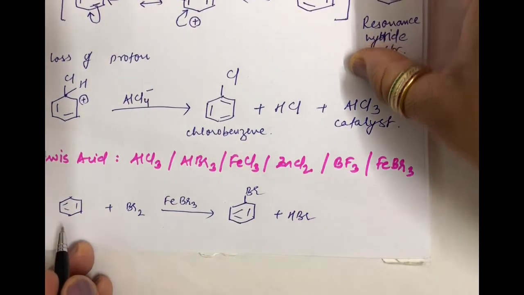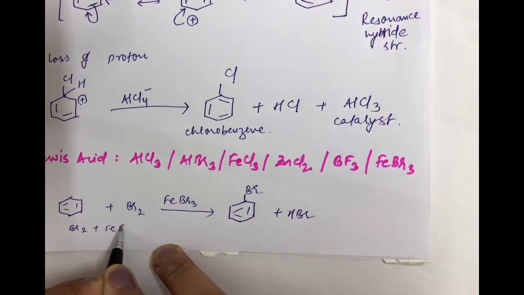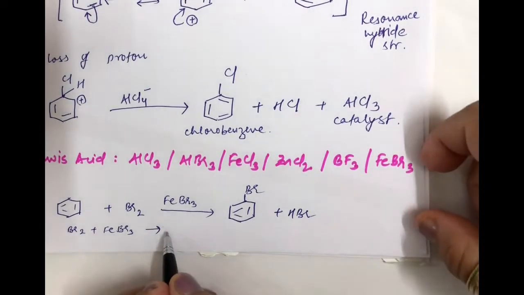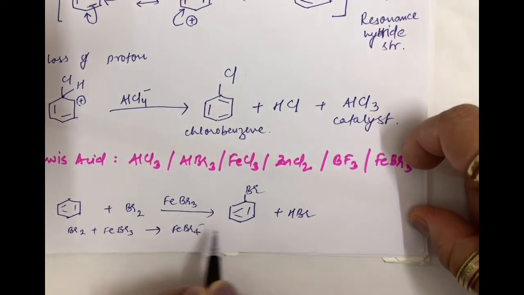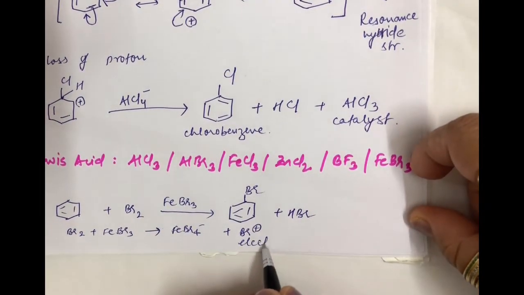So what I wanted to convey is that Br2 plus FeBr3 will also give you an electrophilic ion like this, where you will have FeBr4 minus plus your Br plus, the electrophilic ion.